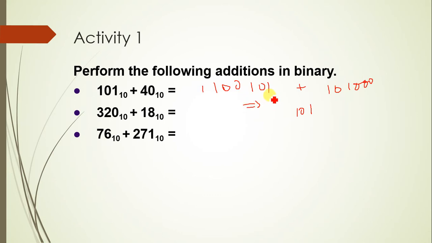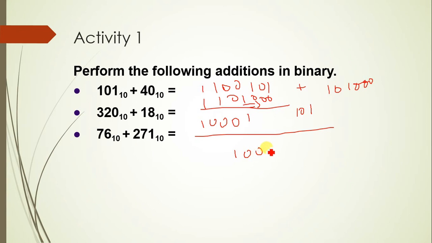Just check. 0 plus 1 is 1 again, okay, followed by 0 plus 0 is 0, 1 plus 1 is 0 plus 1, that is 10. So the cumulative value is 101.